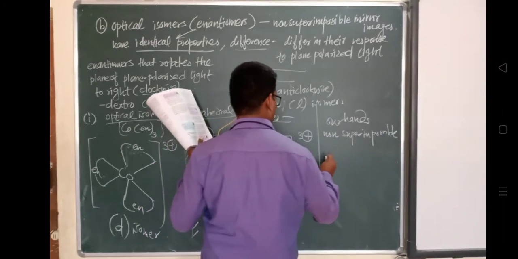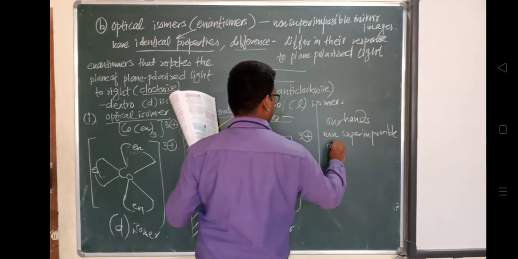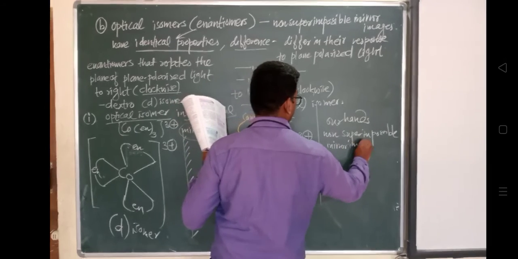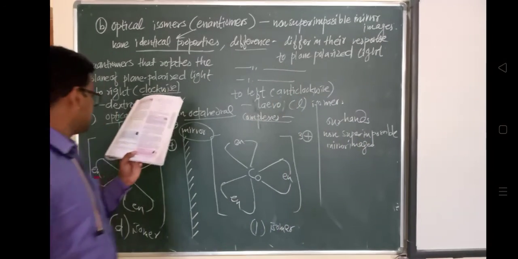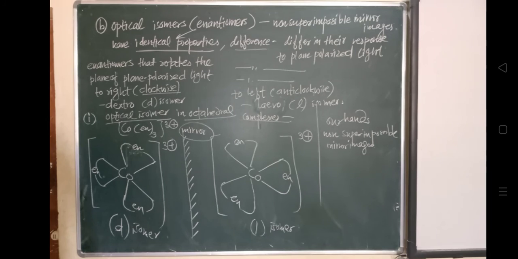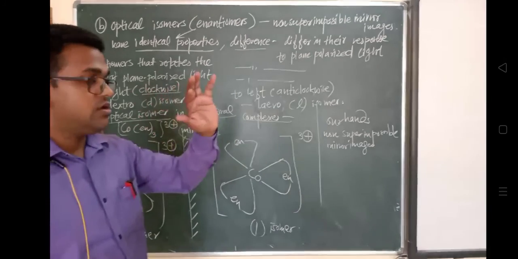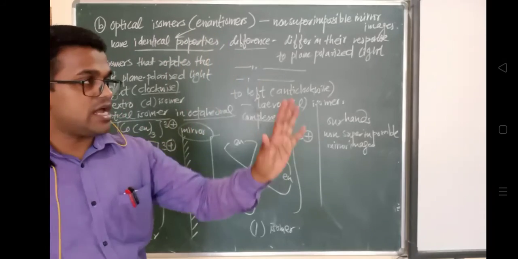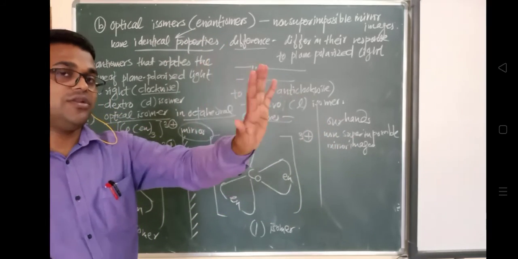Non-superimposable mirror images. When you hold your left hand up to a mirror, the image looks like a right hand. When you keep your left hand in front of a mirror, what you will observe is that it looks like a right hand.